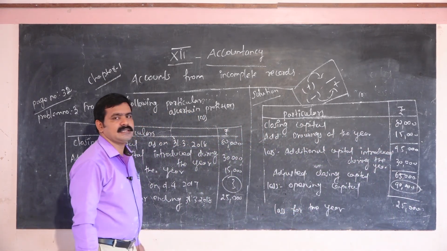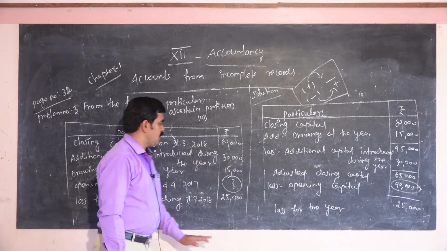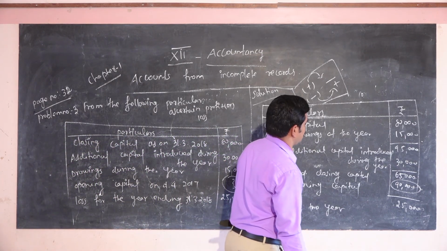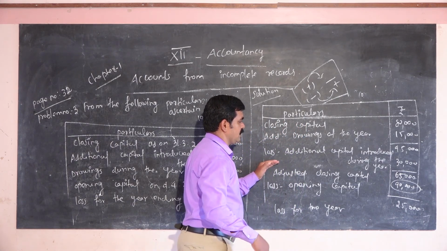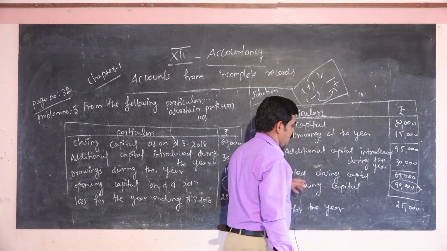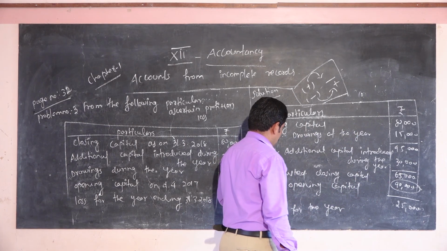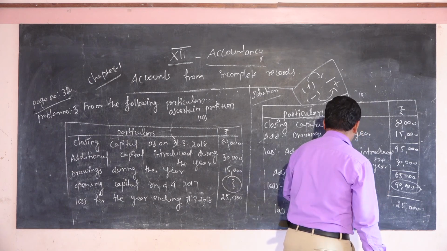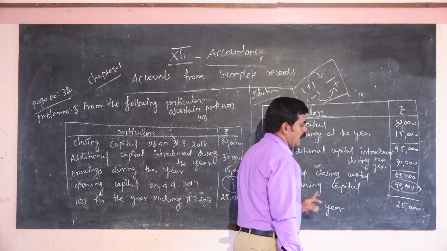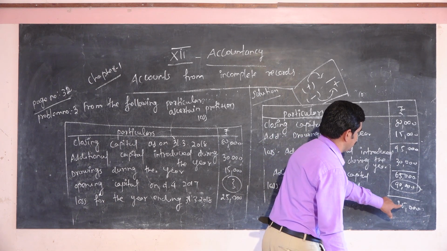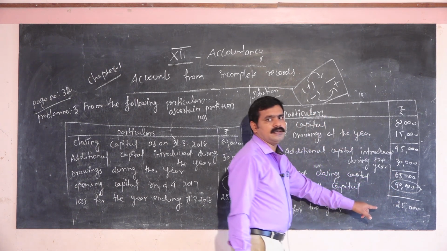The answer is 90,000. So I have to explain again. These are particulars. Closing capital 80,000, drawings of the year 15,000, additional capital introduced during the year 30,000, adjusted closing capital 65,000. Here this amount is missing, so you have to calculate opening capital. You have to calculate loss for the year 25,000. So 25 plus 65, 90. So this is the answer.